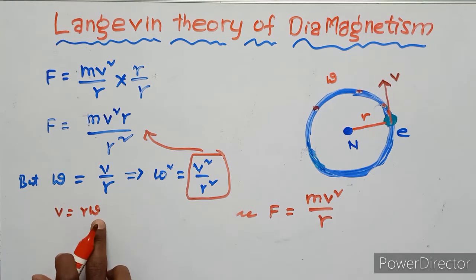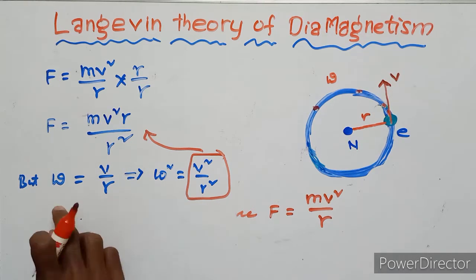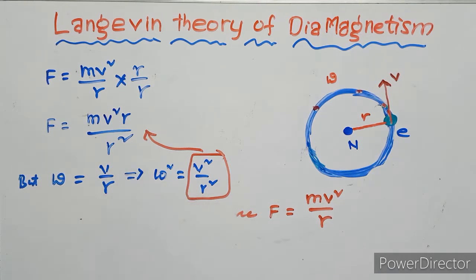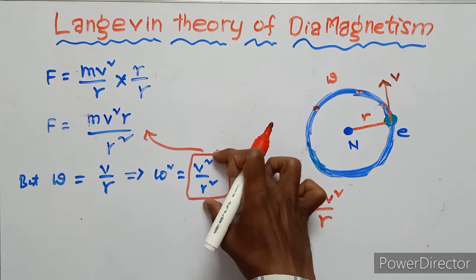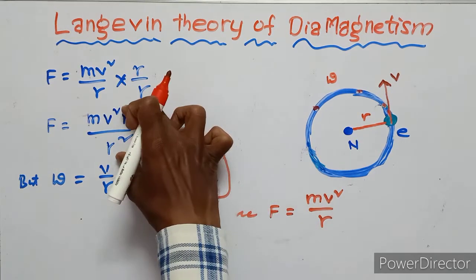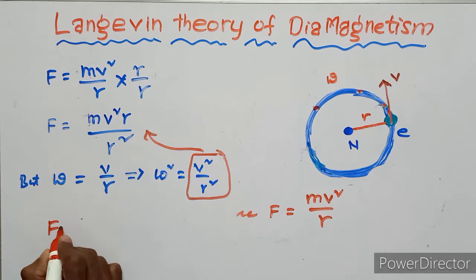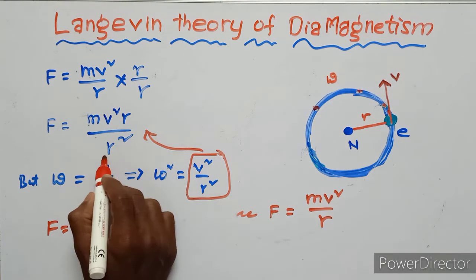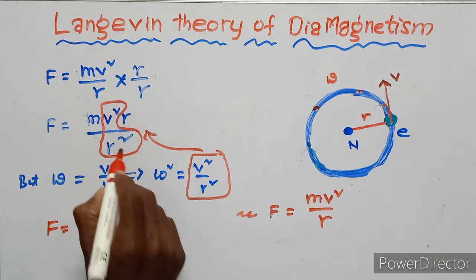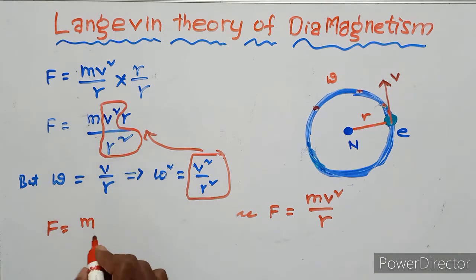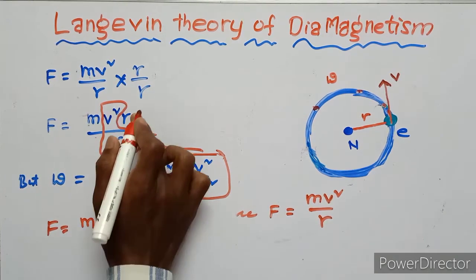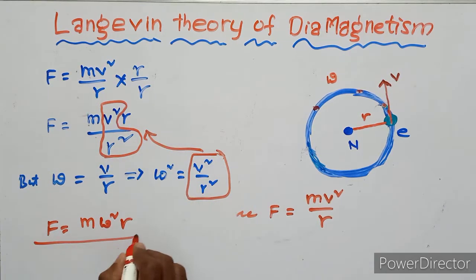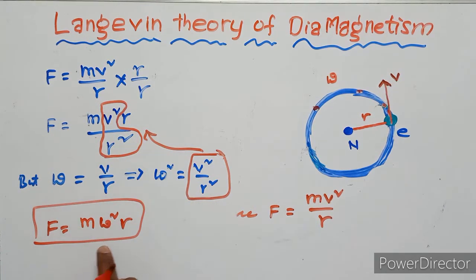Then omega square equals v square upon r square. This value is in this equation. So F equals m v square upon r square, that is omega square, remaining is the r. So F equals m omega square r.